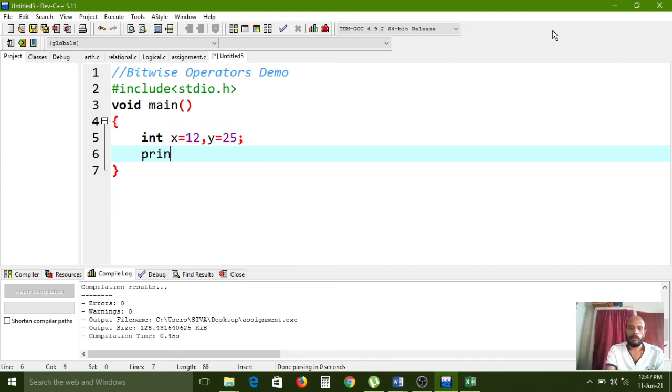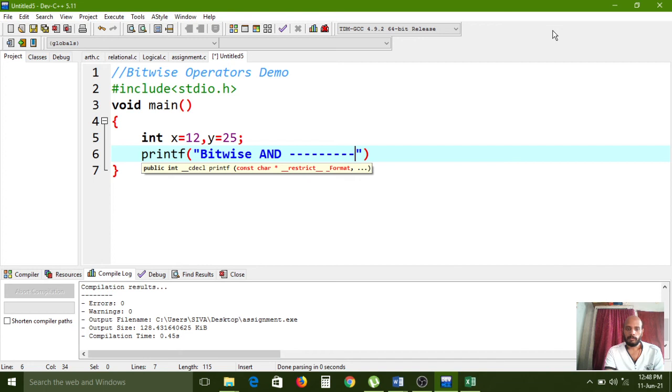Now I want to use the printf function: bitwise AND, x and y is %d, comma x and y.